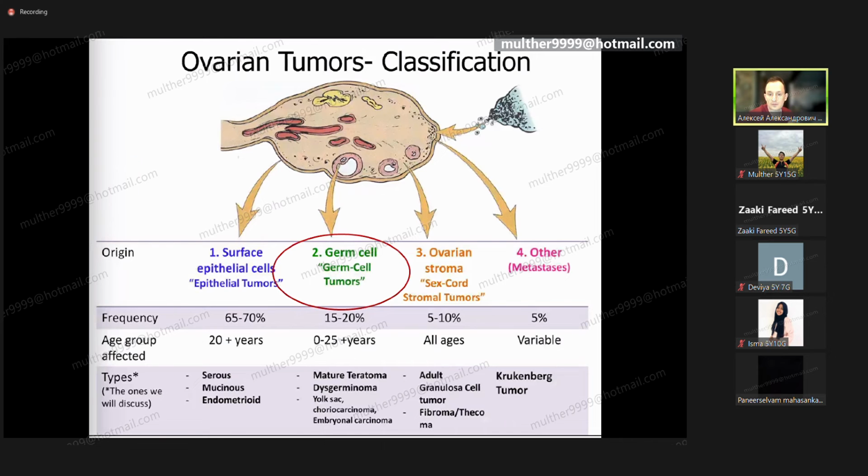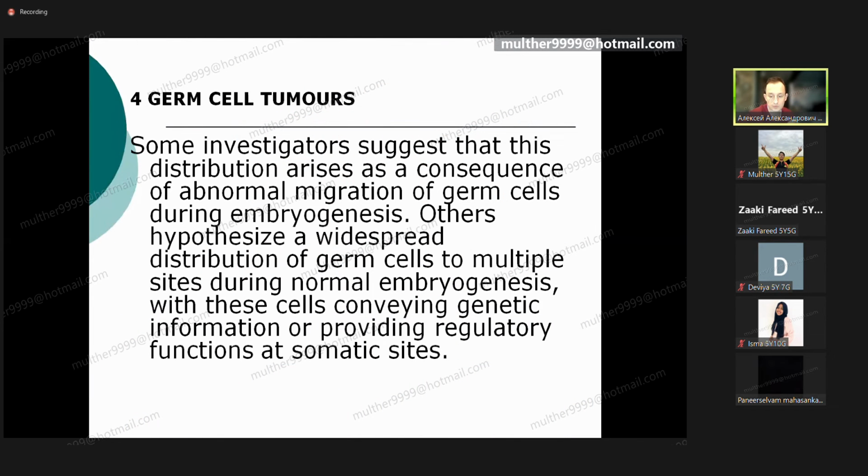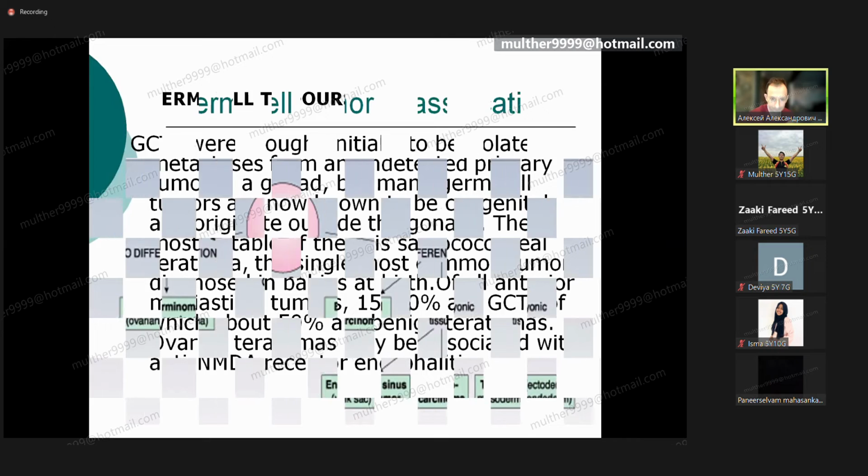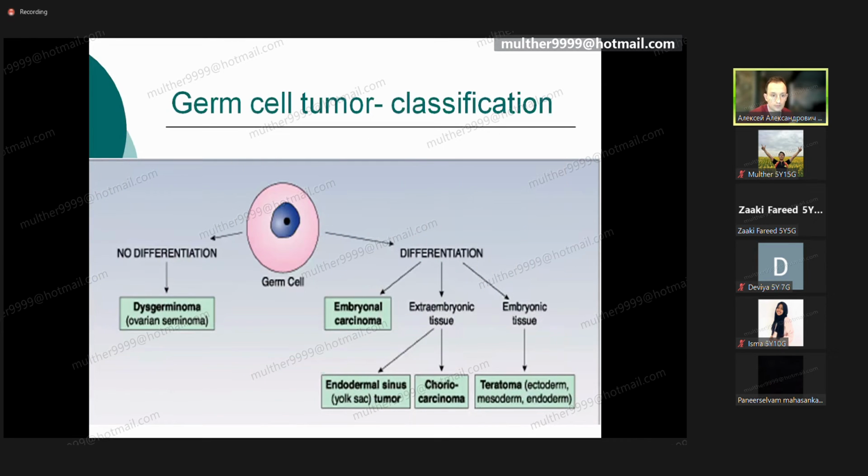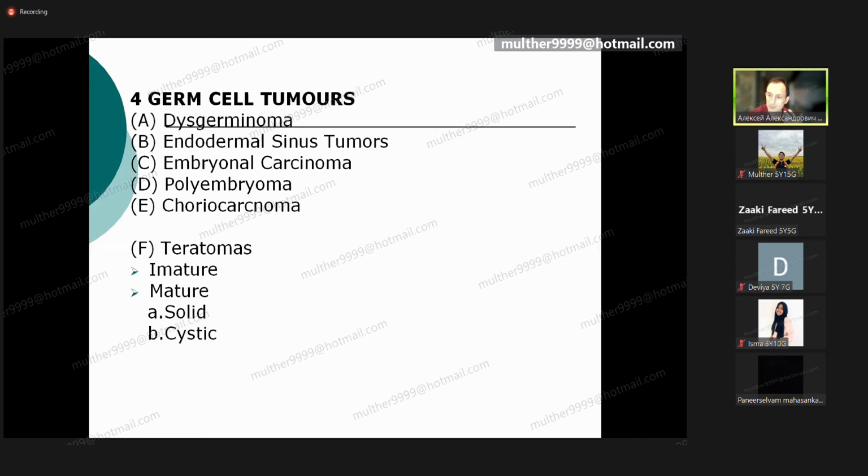and germ cell tumors. What kinds of stories could be if we talk about germ cell tumors? Main types of tumor which could be met inside of the group: dysgerminoma, chorion carcinoma, and a very common type of tumor, teratoma or dermoid cyst. Germ cell.